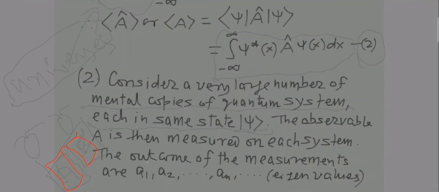Suppose there are n universes. The outcome in universe number 1 is A1, in universe number 2 is A2, in universe number 3 is A3, and so on. The outcome in the nth universe is An. So these are basically your eigenvalues, because these are your various outcomes on multiple universes.